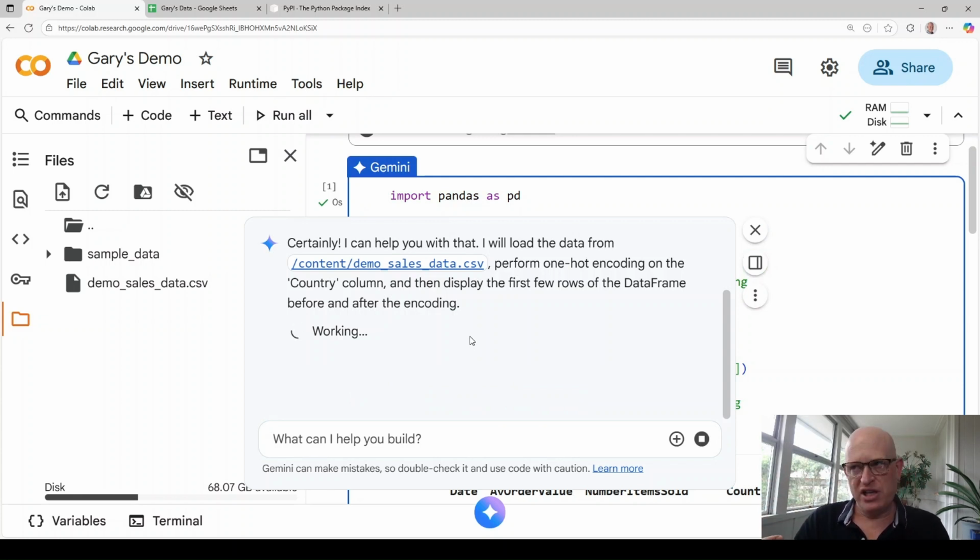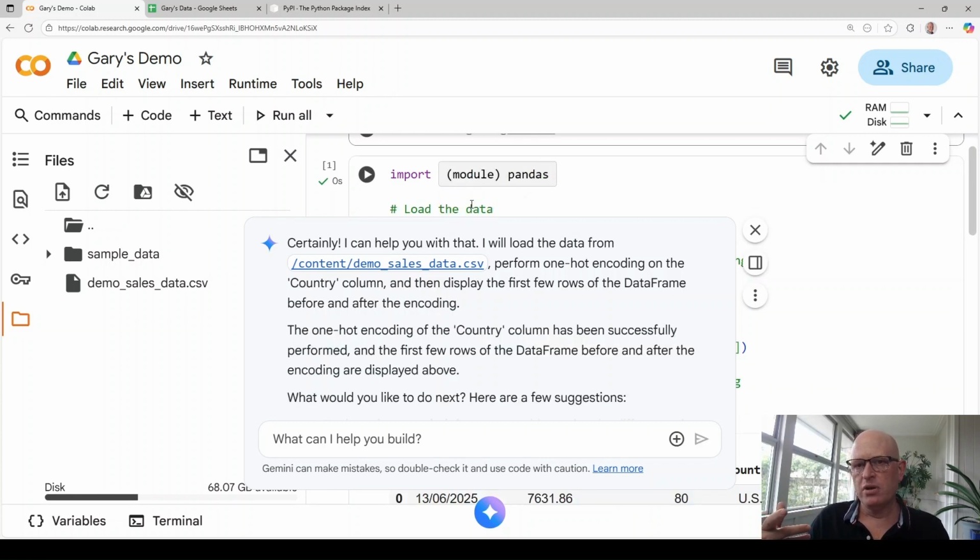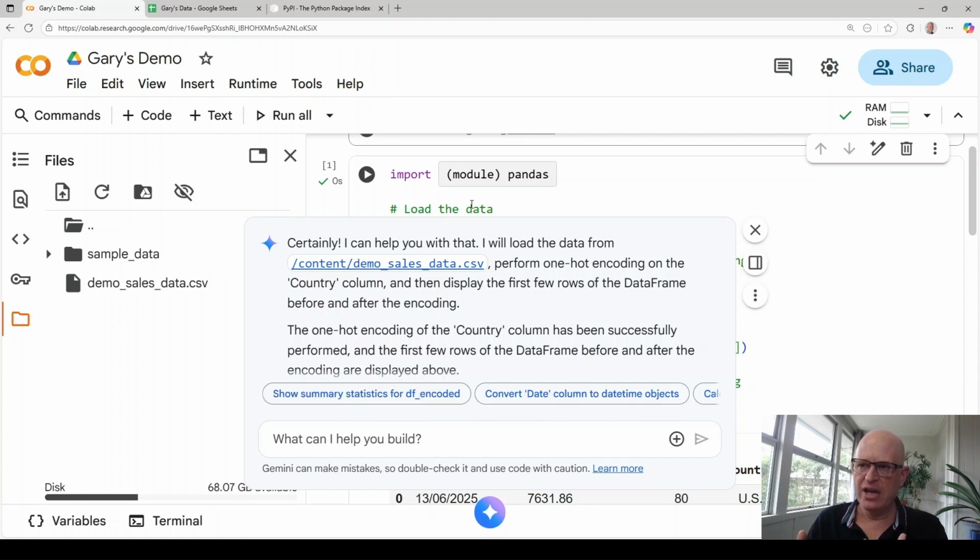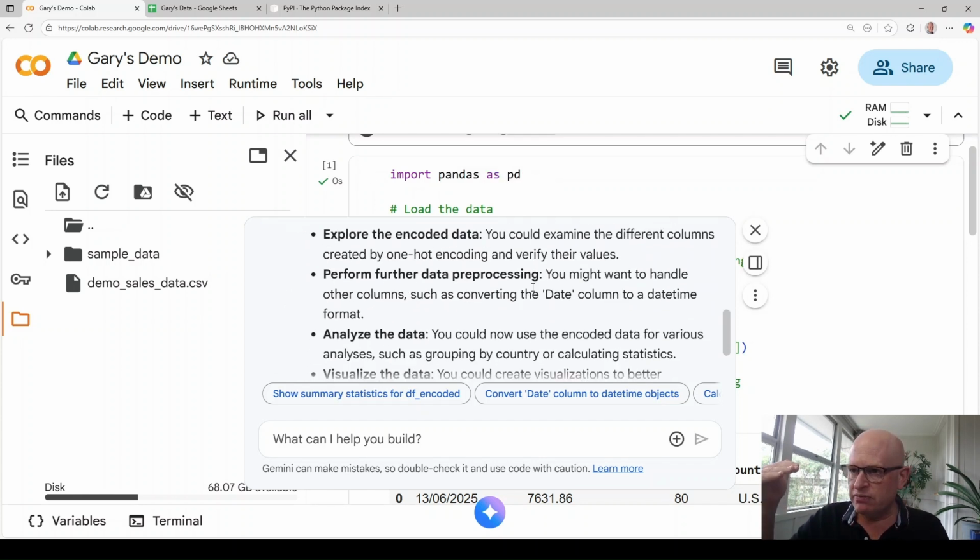Just for your information, Pandas is often installed by default because it's such a widely used package in Python. However, if Pandas were not already installed, it would first install it for you using something like pip install pandas. It's already finished. There we go.